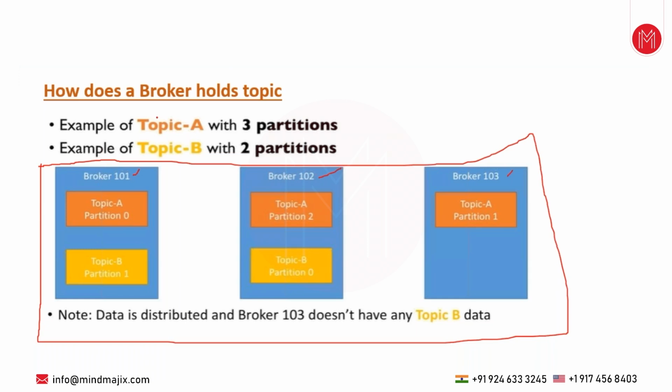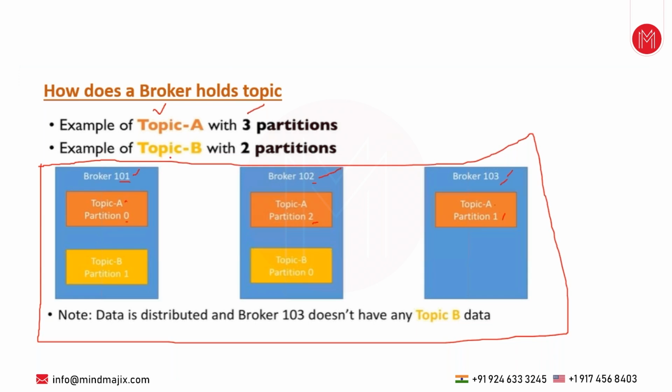Let's assume I have created a topic called topic A. The topic name is topic A, and it has 3 partitions. For topic A, partition 0 has gone to broker 101, partition 1 has gone to broker 103, and partition 2 has gone to broker 102. So one topic, 3 partitions. Each and every partition is distributed across the brokers. Which partition of that topic goes to which broker, we can't control. Kafka internally decides, okay, you go to this broker, you go to that broker. So it will be internally managed.